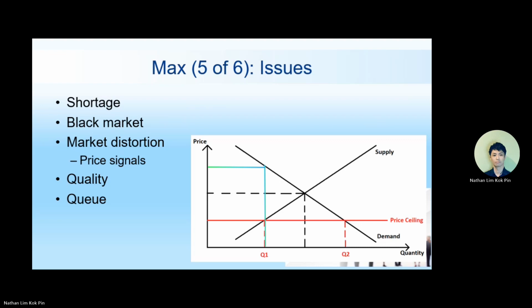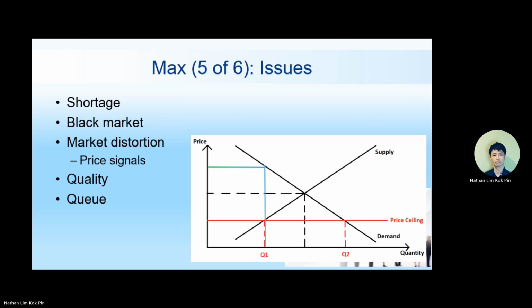Okay? Now, we know price is a signal. When the price goes up, people will use less. Producers will produce more. But if the price is fixed here, you cannot go up. Then producers don't produce more. So this is what we mean by market distortion. But if the price is here, demand will always be high. Demand will always be high.